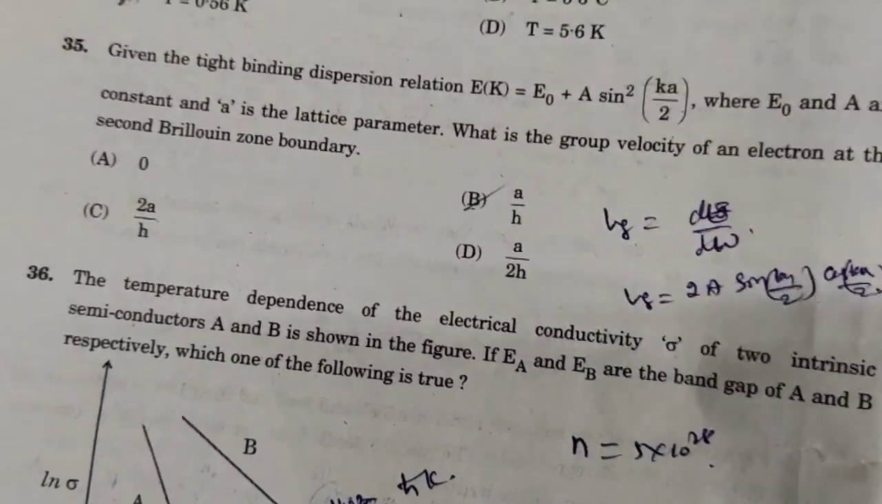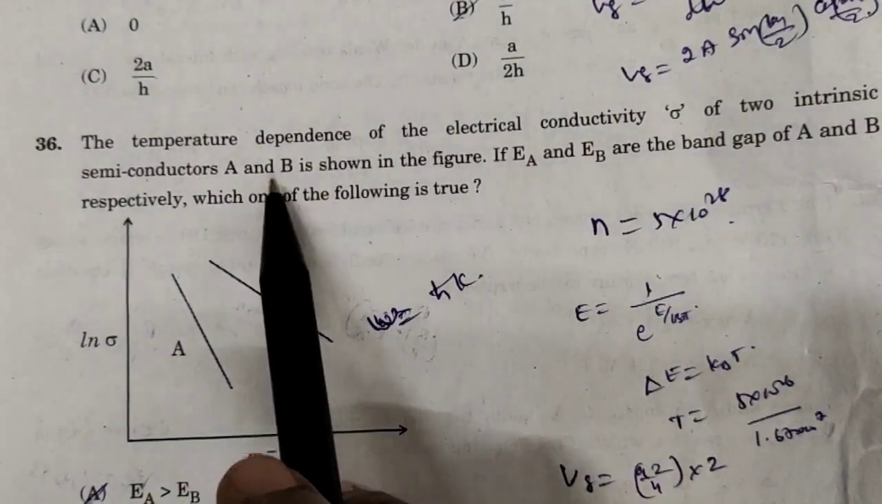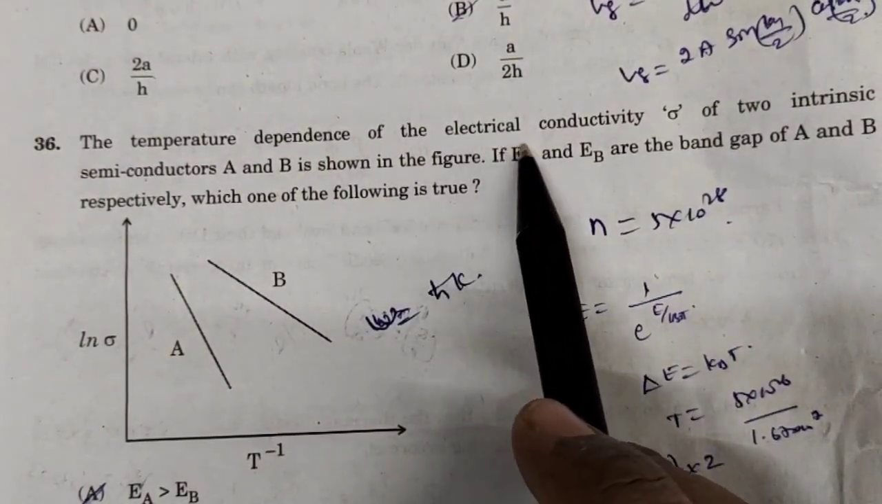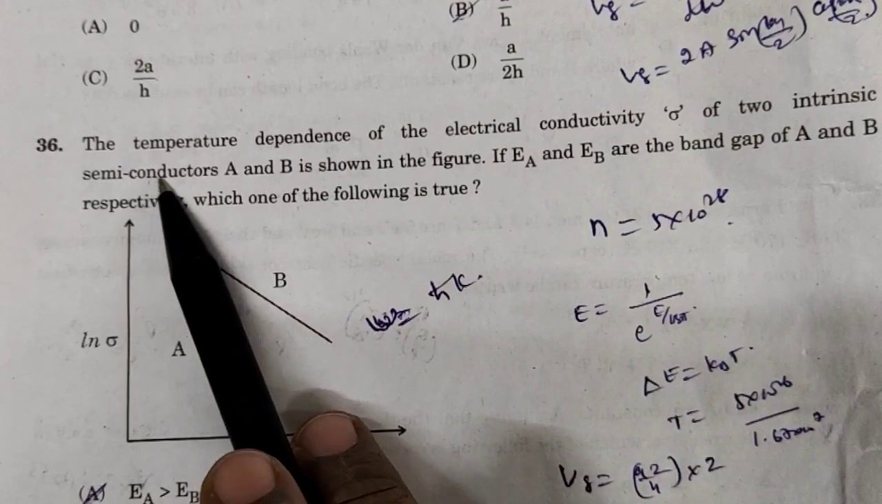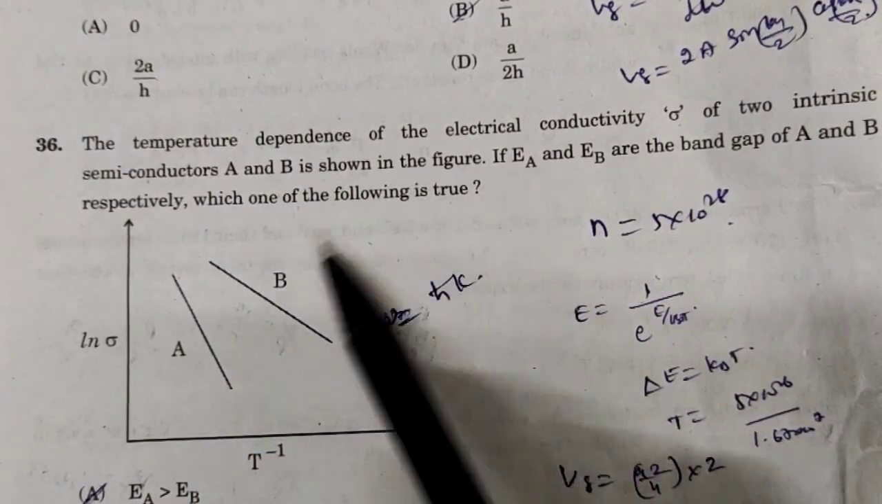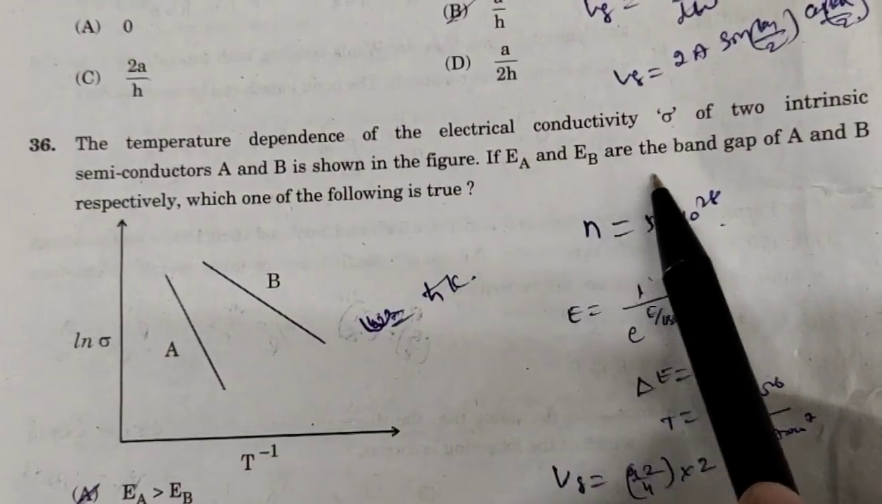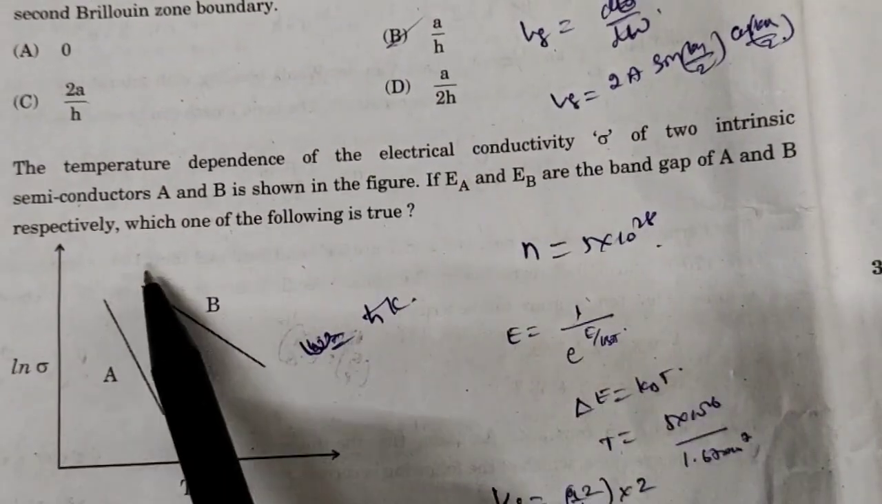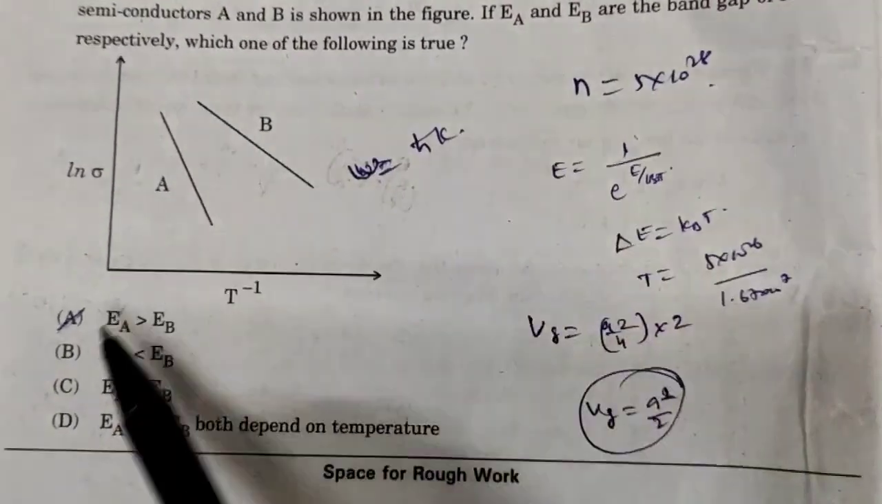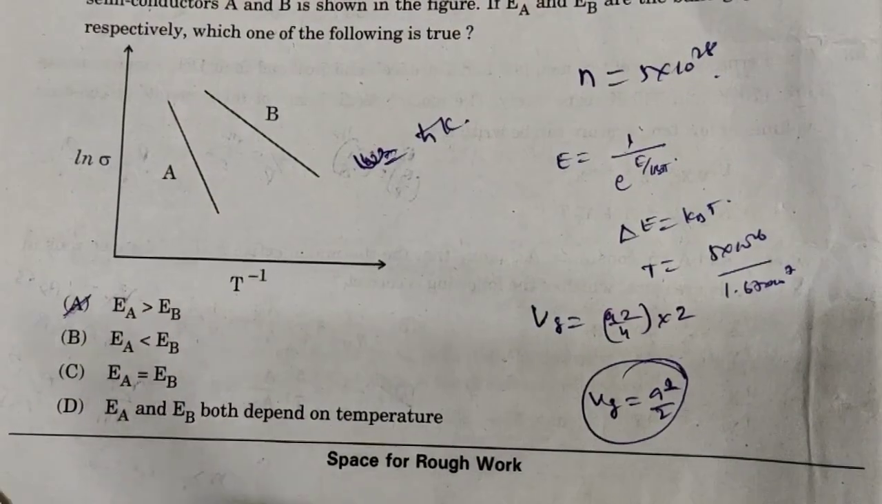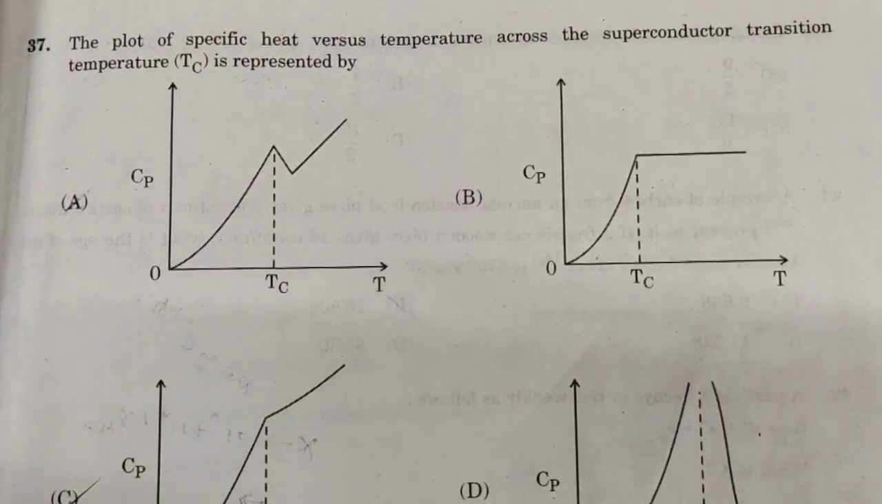And for question number 36, the temperature dependence of the electrical conductivity sigma of two intrinsic semiconductors A and B is shown in the figure. If EA and EB are the band gaps of A and B respectively, which one of the following is true? EA is greater than EB. Option A is correct.